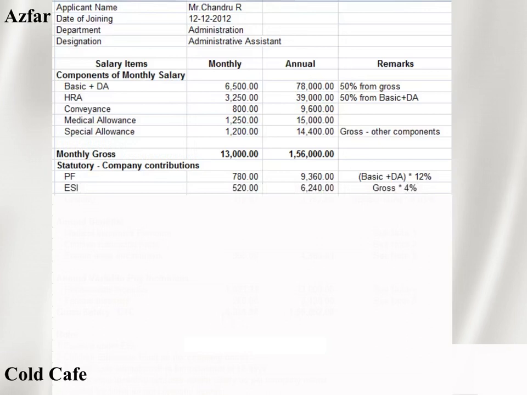Same goes for ESI. What the government has highlighted for ESI is that the employee has to contribute 1 percentage and the employer has to contribute 4 percentage. So on 13,000, 1 percentage means 130 rupees, and 4 percentage means 520 rupees. That's why I highlighted it here. The employer company is paying 520 rupees for you to the government. So it's very clear. For PF, the company is contributing 780 rupees for you. For ESI, the company is contributing 520 rupees for you.